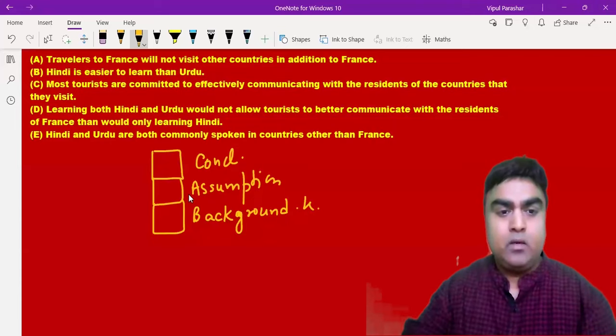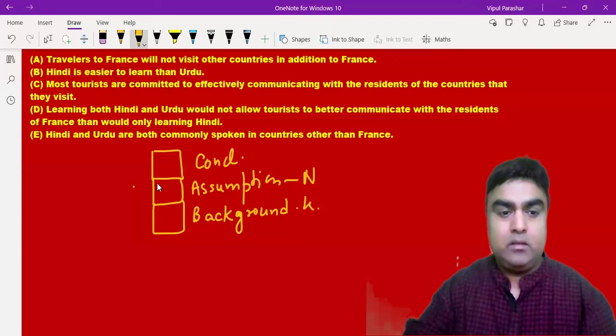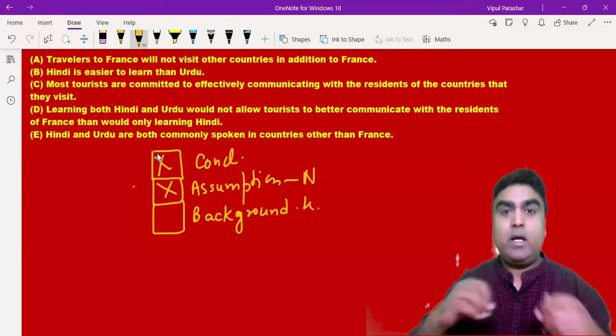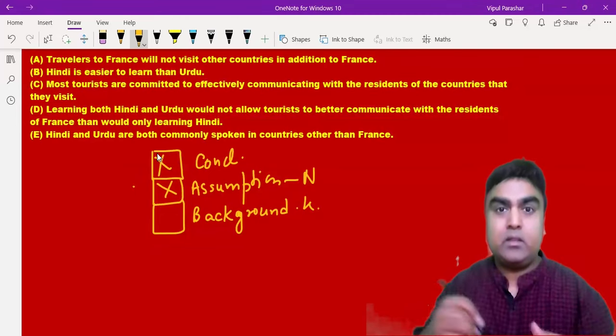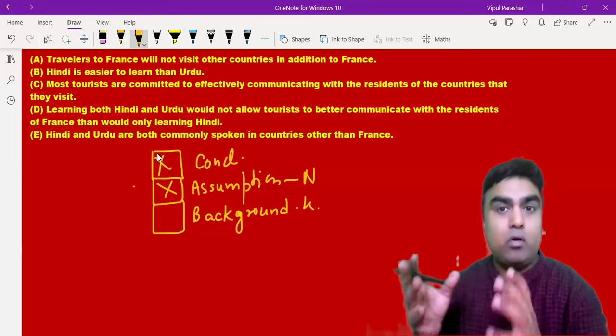Now if I negate the assumption, this will fall. If the assumption is falling, obviously the conclusion built over it is also supposed to fall. So when I negate a statement, the whole argument of the author should also fall.